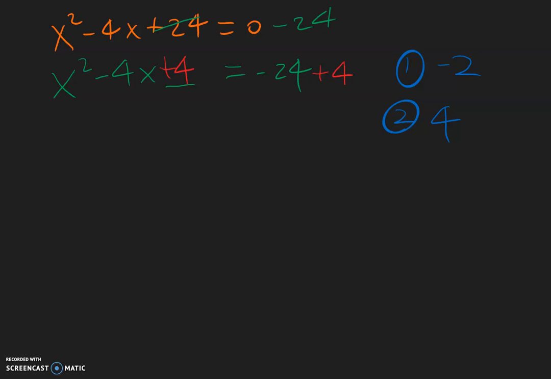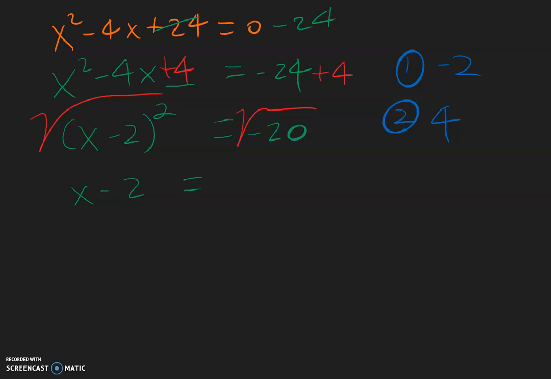And this side will give you x minus 2 quantity squared equal negative 24 plus 4 is negative 20. Now to get rid of the square, we're going to take the square root of both sides. Well, the square root of negative 20, because it's negative, we know it's going to give you i for imaginary.